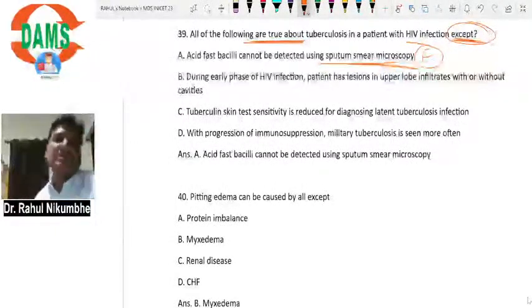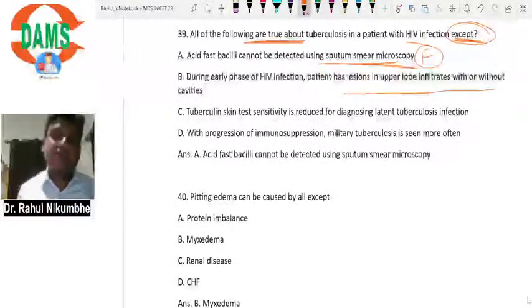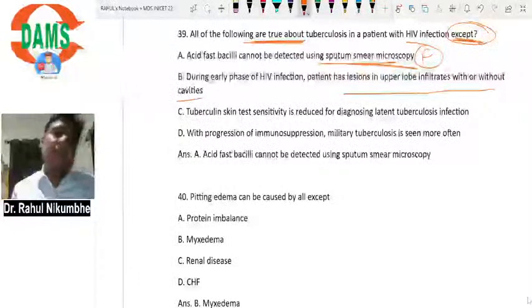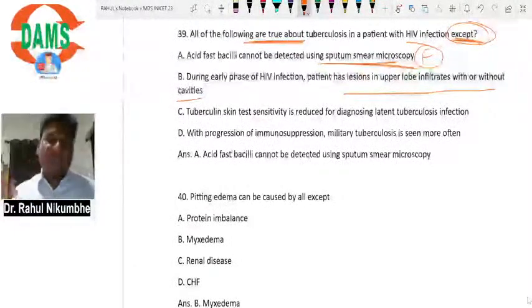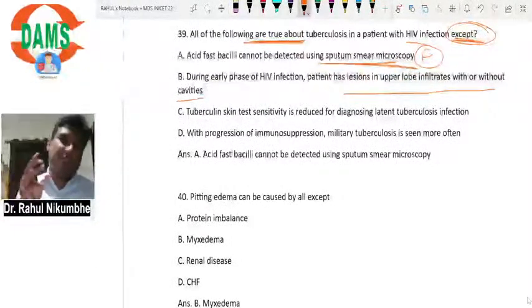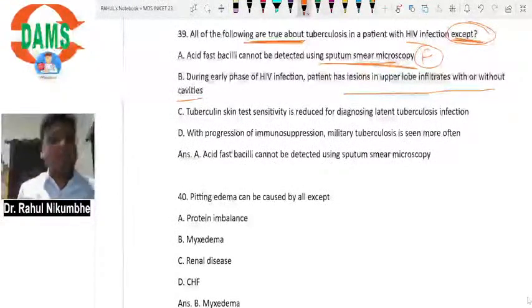During early phase of HIV infection, patient has lesions in the upper lobe, infiltrates with or without cavities. Yes, upper lobe of lung is the favorite site of TB, so it will infect the upper lobe. Cavities are commonly formed, but infection without cavities is also possible.